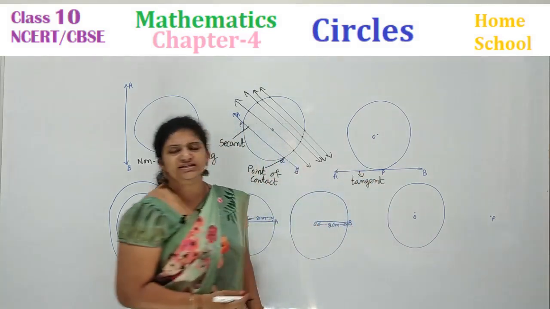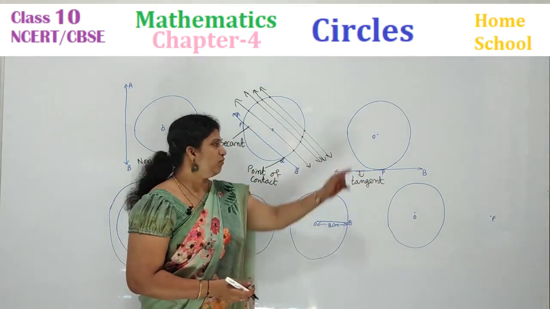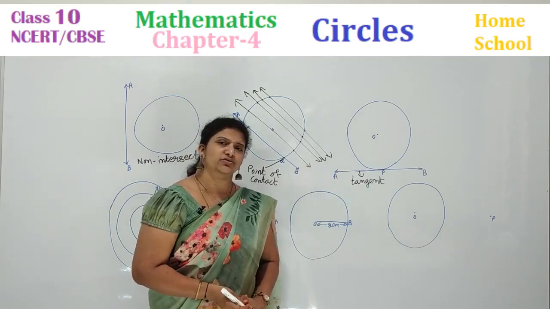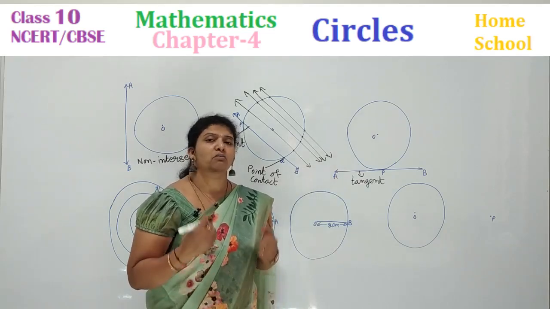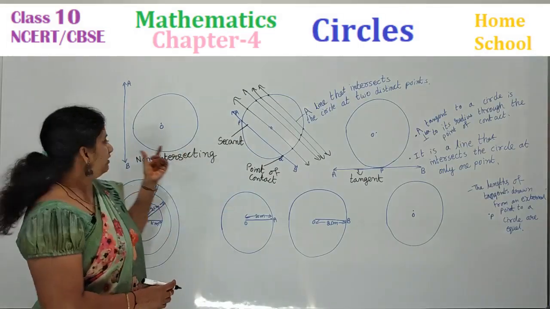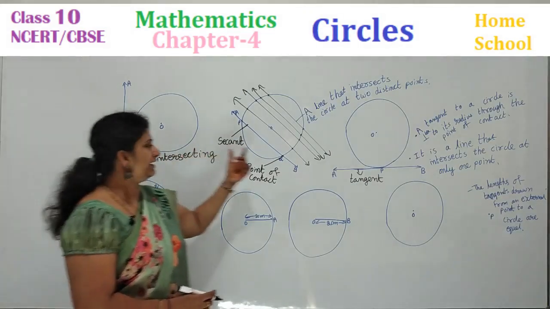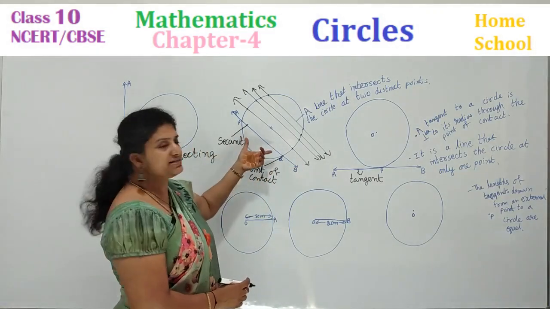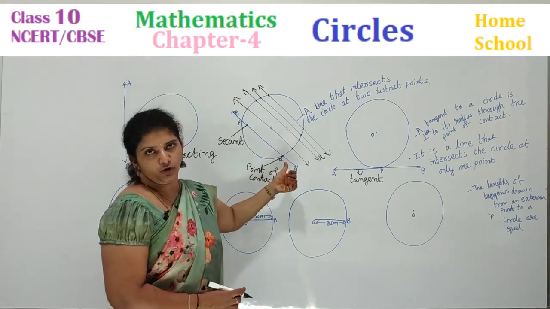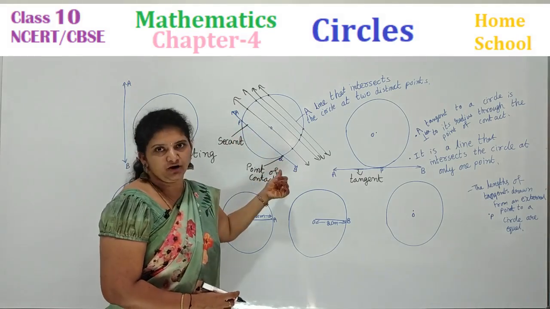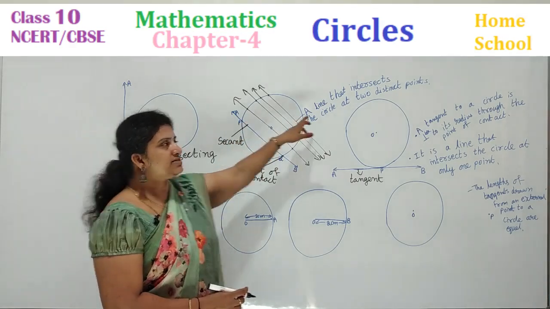How many tangents can you draw, children? From 1 point, how many tangents can you draw? Infinitely many. Where the line is non-intersecting, and here the line is intersecting at 2 distinct points. And that line we call a secant. What is a secant, children?